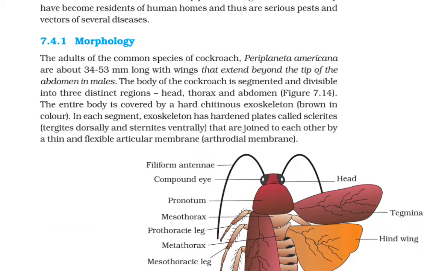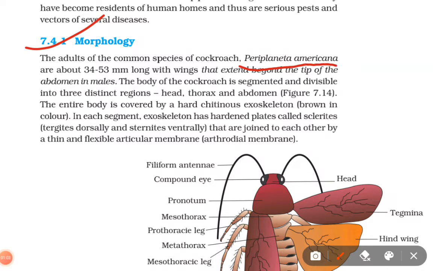7.4.1, that is morphology. The adults of the common species of cockroach, Periplaneta americana, are about 34 to 53 millimeters long, with wings that extend beyond the tip of the abdomen in males. The body of the cockroach is segmented and divisible into three distinct regions: head, thorax and abdomen.